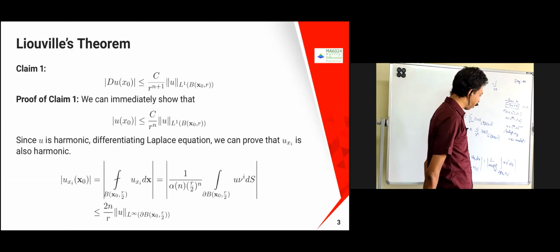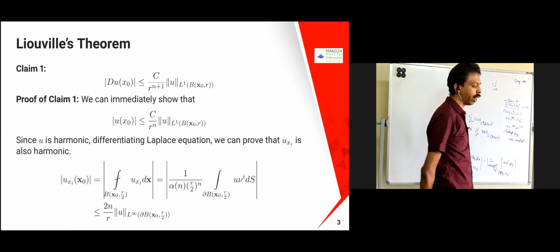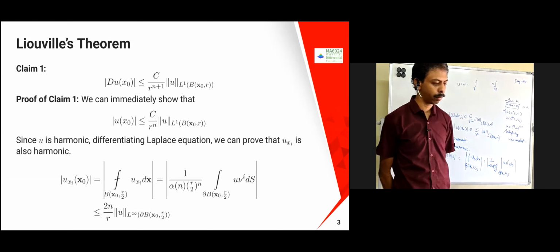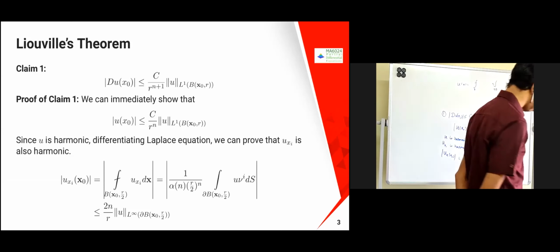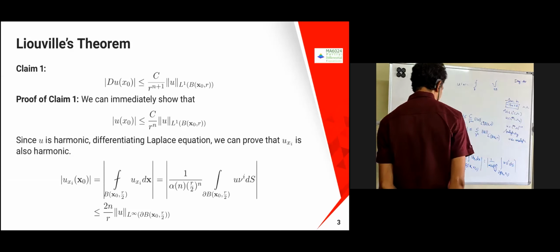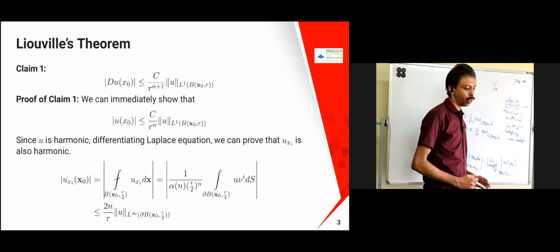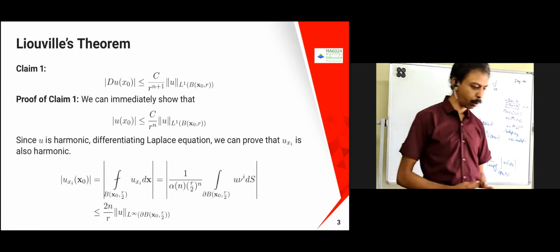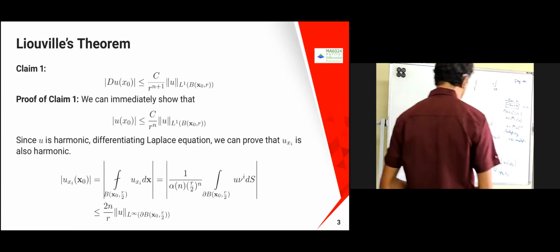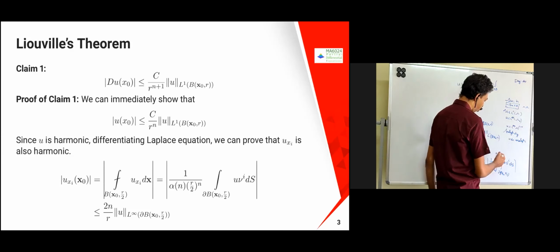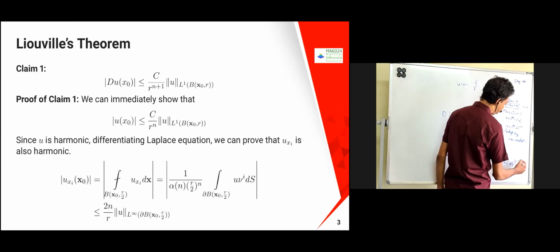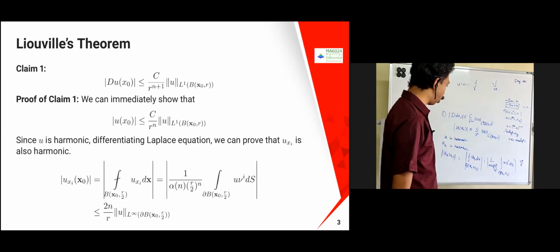Suppose I want to calculate the bound with respect to L infinity. What is L infinity now? It is the maximum value of f of x that you are going to take, right? So in that case, what you can prove is that this is going to become 2 power n plus 1, so you are going to get 2n by r.